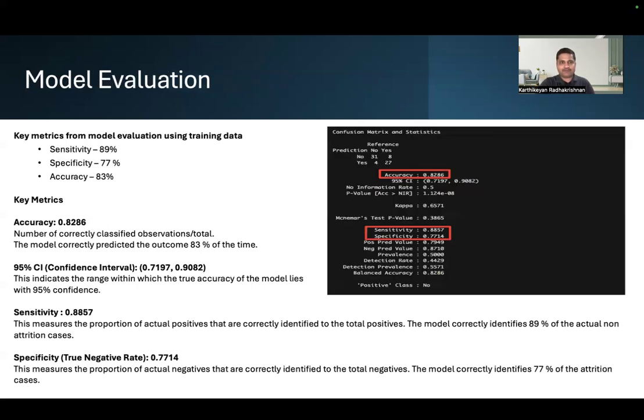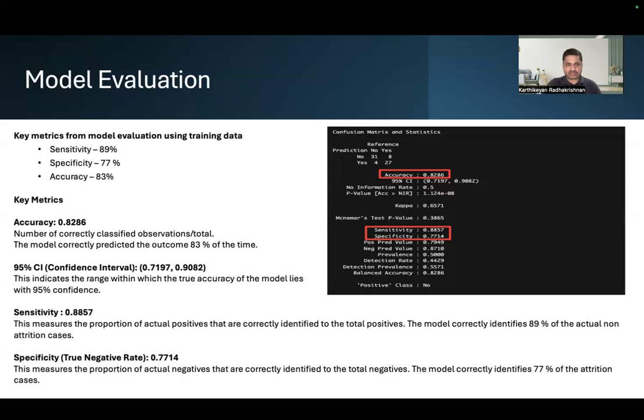We achieved 83% accuracy. So what does this mean? This means that the model correctly predicted the outcome 83% of the time. And the 95% confidence interval is from 72% to 91%. So this means that we can say with 95% confidence that the accuracy of the model can lie anywhere between 72% and 91%.